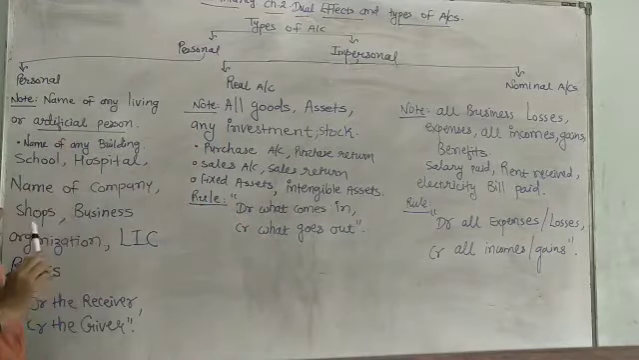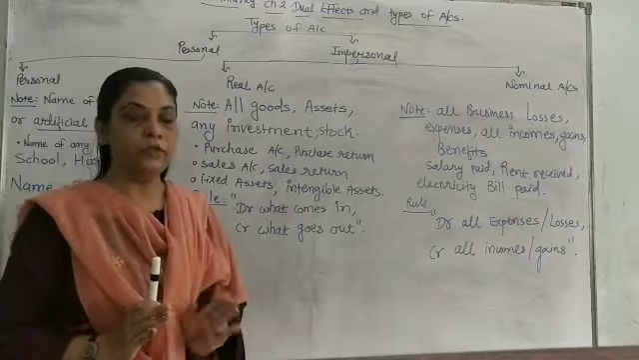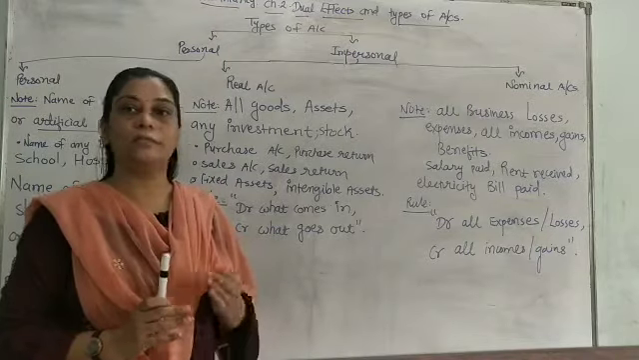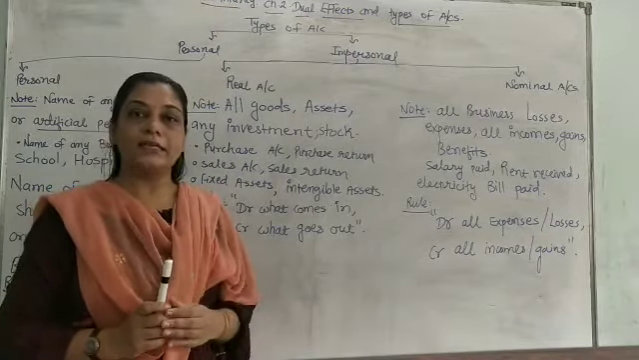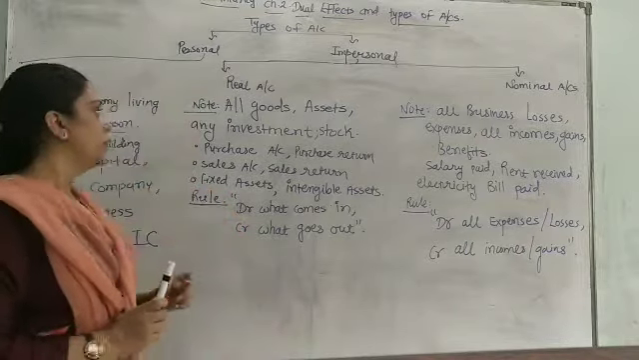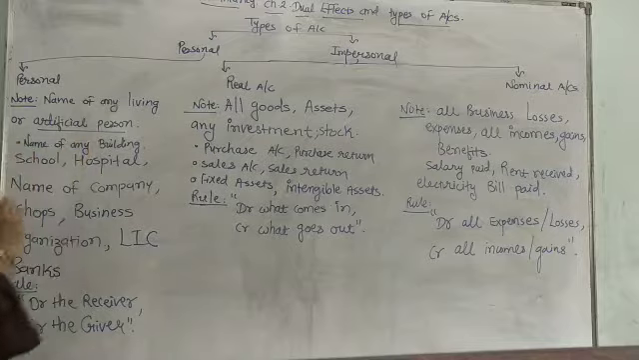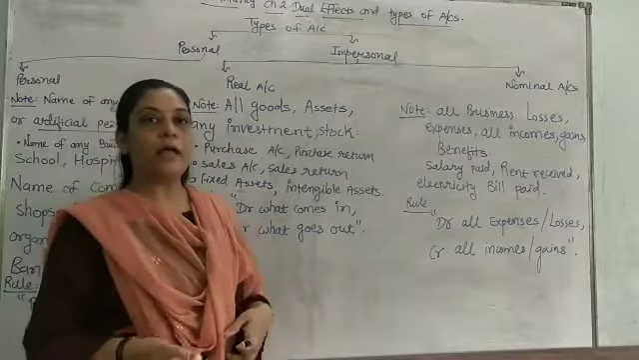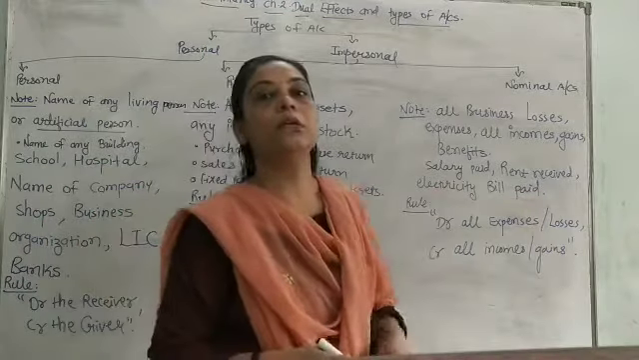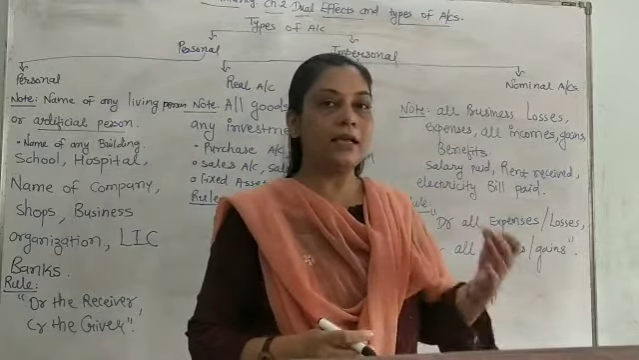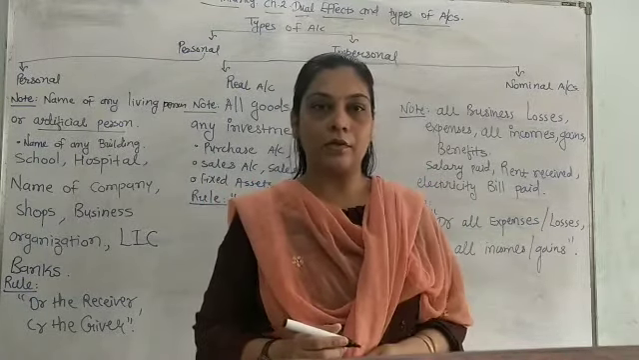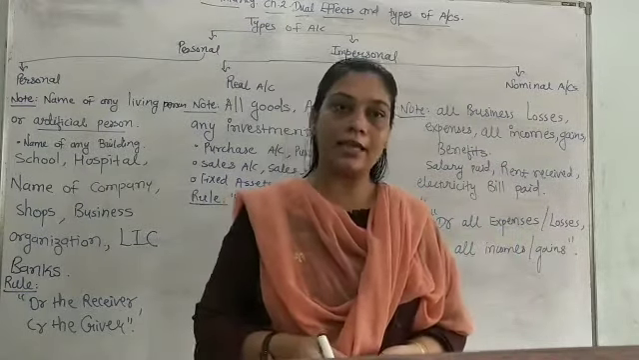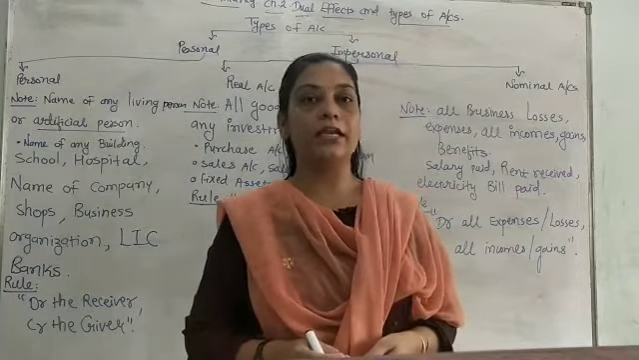Personal account means the name of the person, living, non-living, or name of any building or any artificial person. For example, name of any living persons: Ram's account, Dharmesh's account, Neela's account, Meena's account, Shilpa ma'am's account, Kunal sir's account. So all are living persons. So I can say that here the rule of personal account is applicable.